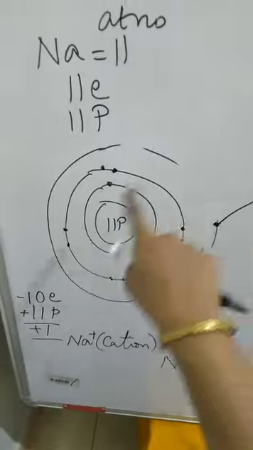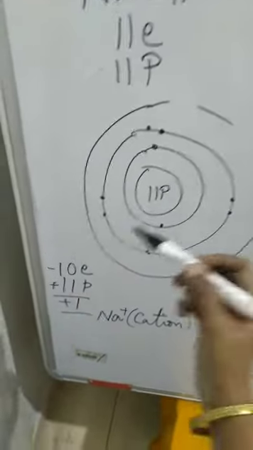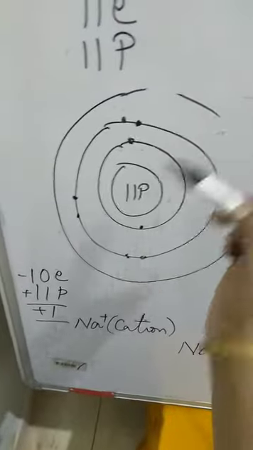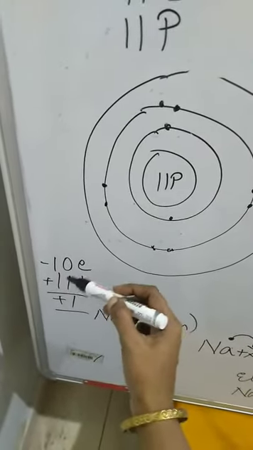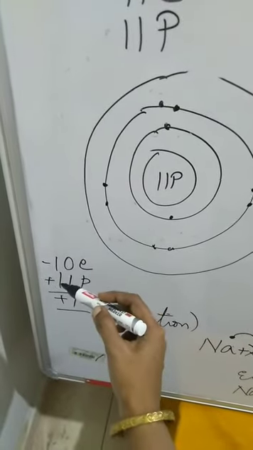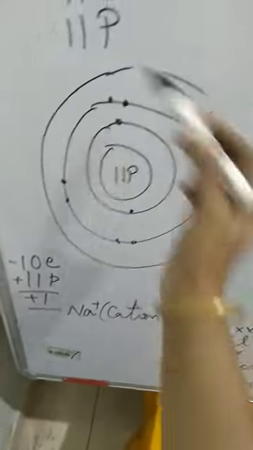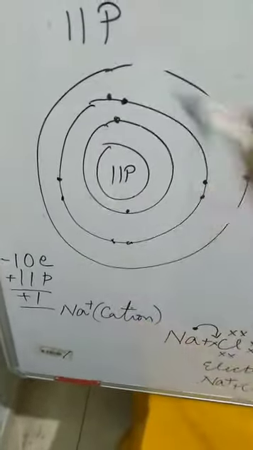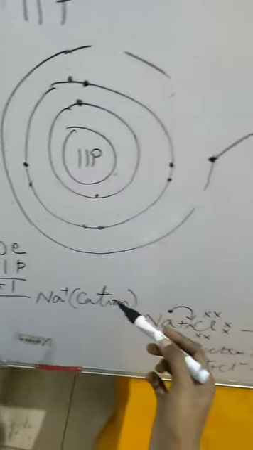Now this will also become stable. It follows the octet rule. After the transfer of electrons, how many are there? Only 10 electrons are left, minus, so 10 electrons and 11 protons are left. Electrons, what is the symbol? Minus. And protons, it is plus 1. So you will be getting that particular atom has become a positively charged ion. So sodium has become Na plus. So you call it a cation.